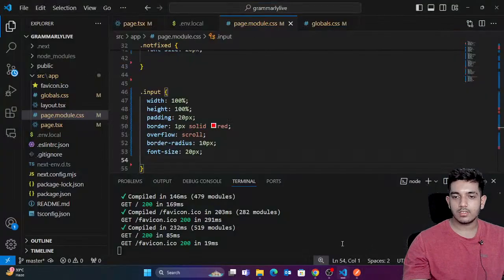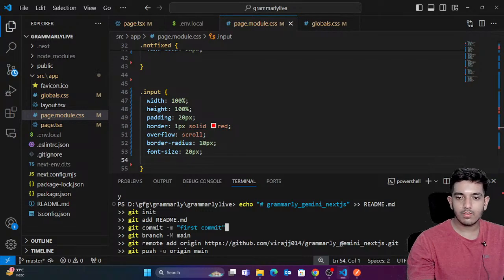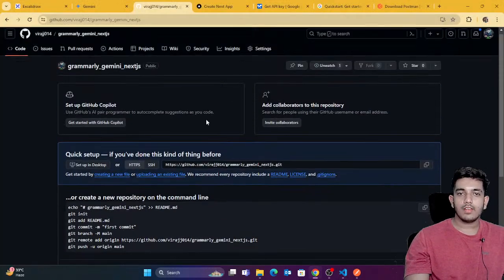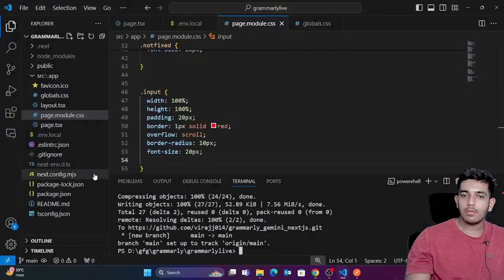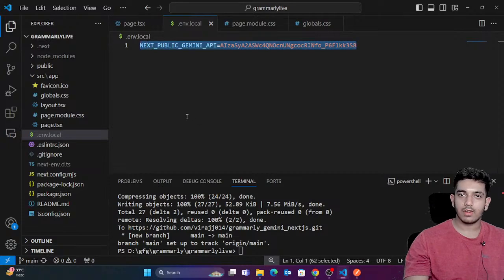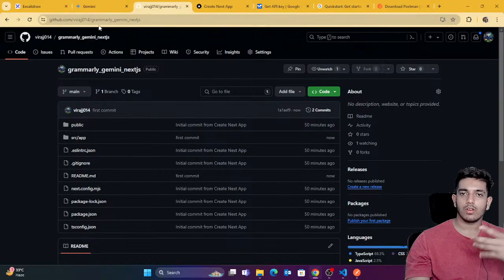Just wait for a few seconds. Git add dot, and I'm gonna upload the source code. One more thing guys, when I upload the source code, you won't find the .env.local file because it contains my API key, which is a very secure thing. I won't share it with you. So make sure whenever you download the code, you create this file in VS Code and add your API key along with this variable name. Just make sure to do that, and then the code would work for you. Or else you can follow my tutorial, you would get everything.